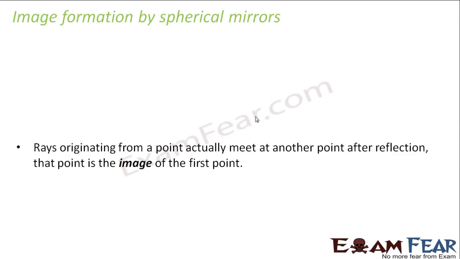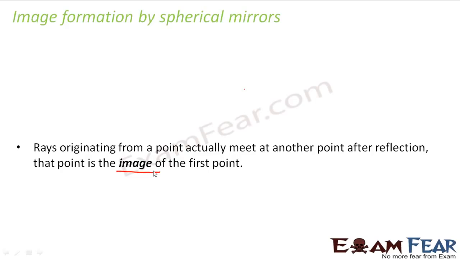This is a very general statement which tells you how an image is formed. It says that rays originating from a point actually meet at another point after reflection. That point is the image of the first point. That means whenever you have an object, some rays will be incident from the object on the mirror. Those rays will get reflected when they fall on the mirror, and these reflected rays will then meet at a point. That is the point where the image will be formed, right?